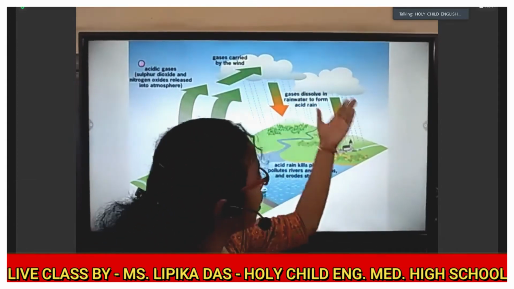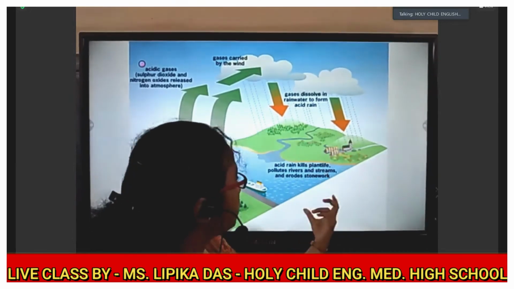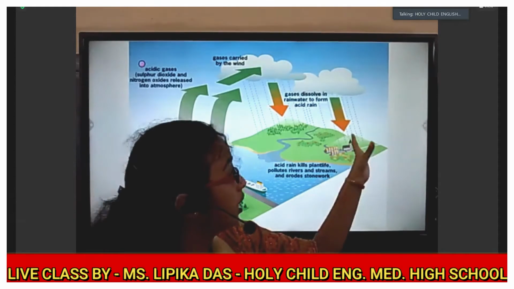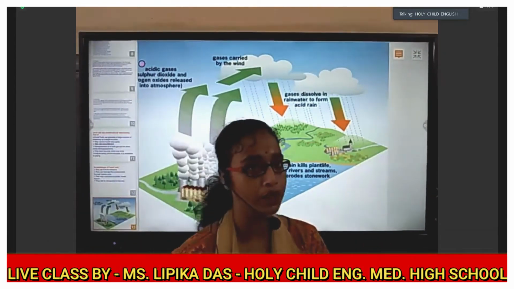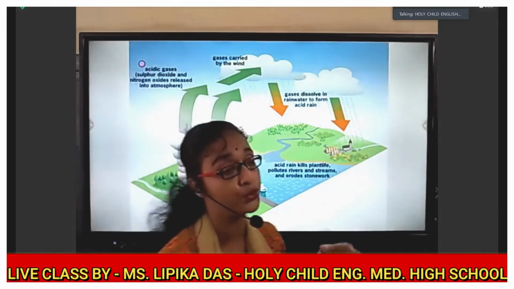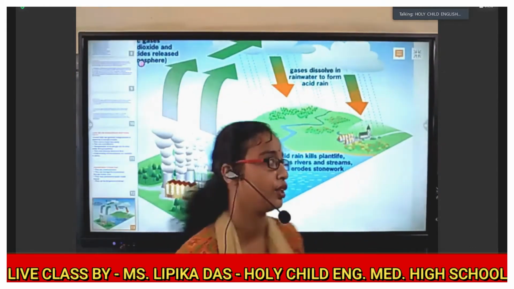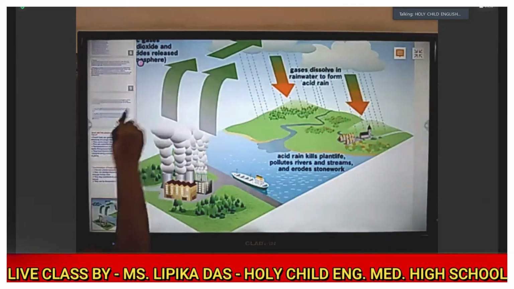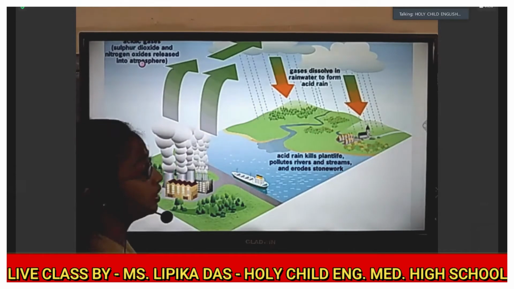And when this rainwater falls on aquatic life, on different monuments, on vegetation, what will happen? All this will suffer. Okay, the vegetation is going to suffer, the aquatic life is going to suffer, and even the historical monuments are suffering the consequences of this acid rain. Okay. So this is a picture which describes how acid rain is formed.